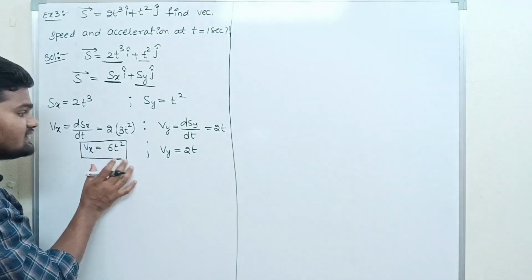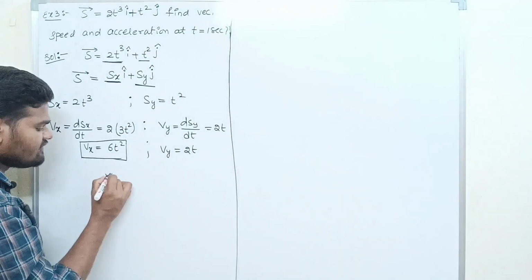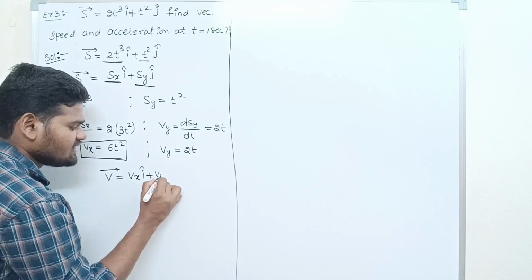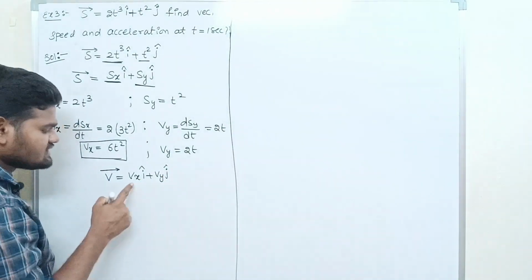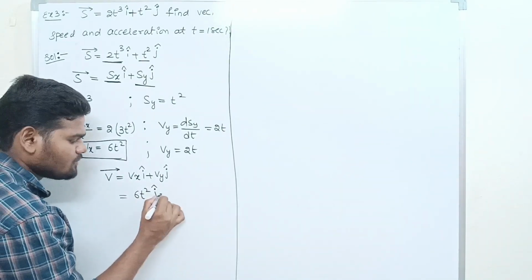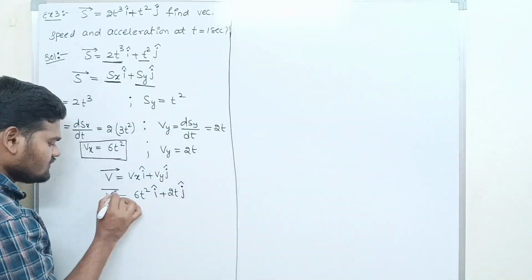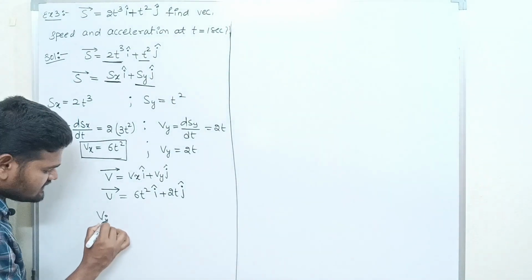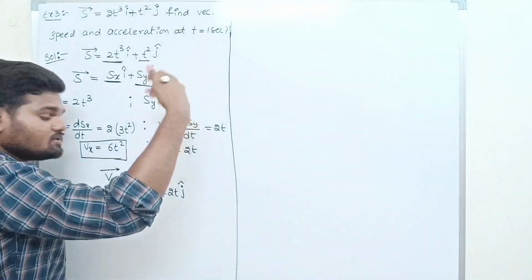Now we have to write this velocity quantity again in terms of a vector. So V bar is equal to Vx i cap plus Vy j cap, which is equal to 6t square i cap plus 2t j cap. Now what we have to find? We have to find the instantaneous velocity. Instantaneous velocity at what time? t is equal to 1.